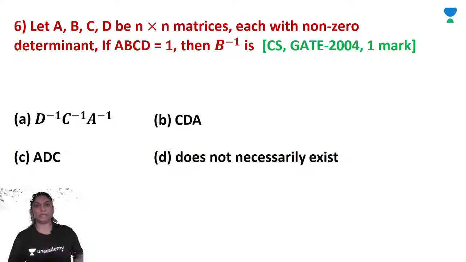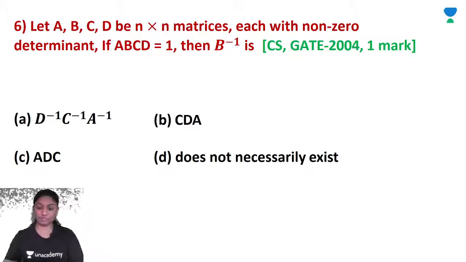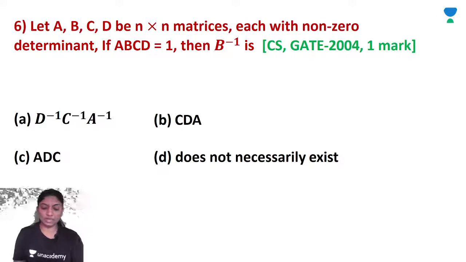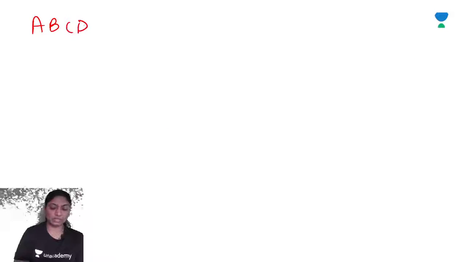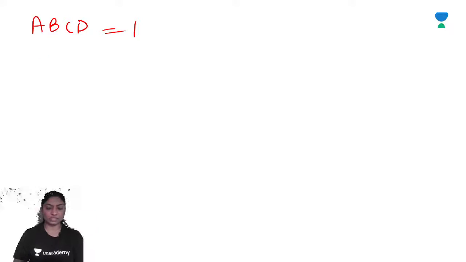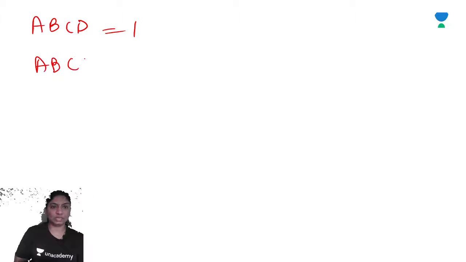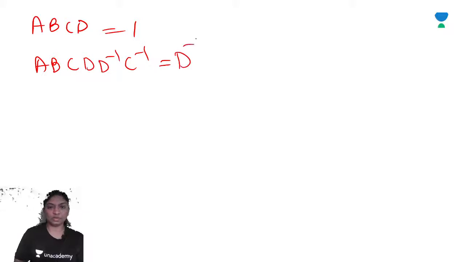Now, let A, B, C, D be n by n matrices, each with a non-zero determinant. If ABCD is equal to 1, then B inverse is? So what is B inverse? ABCD is an n by n matrix which is equal to 1. So post multiplying by D inverse, C inverse, we get ABCD D inverse C inverse, which is equal to D inverse C inverse, post multiplying by D inverse and C inverse.